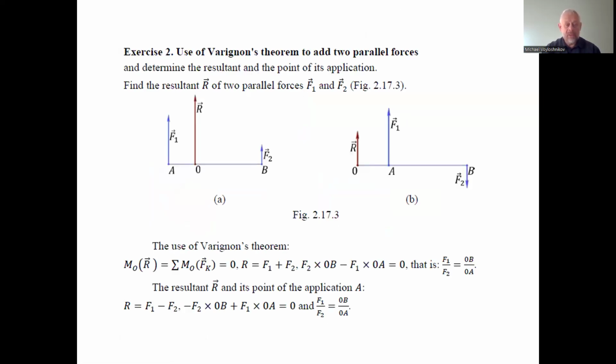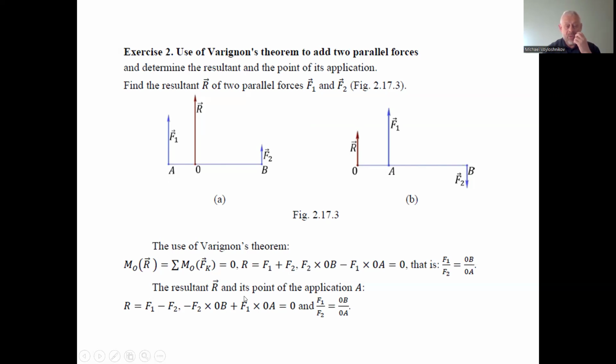Another exercise: use of the Varignon theorem to add two parallel forces to determine the resultant and the point of application of the parallel forces. We have two parallel forces at points A and B, F1 and F2, and we have to find the resultant and the point of application. The resultant is very easy to find: projecting on the vertical axis, the magnitude of the resultant equals the magnitudes of forces F1 and F2.